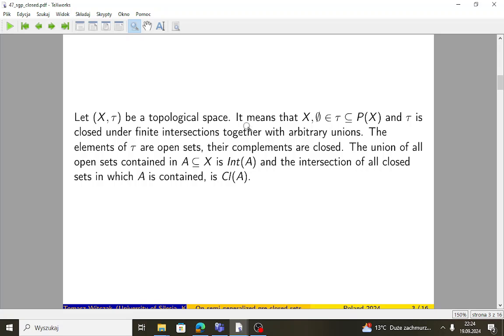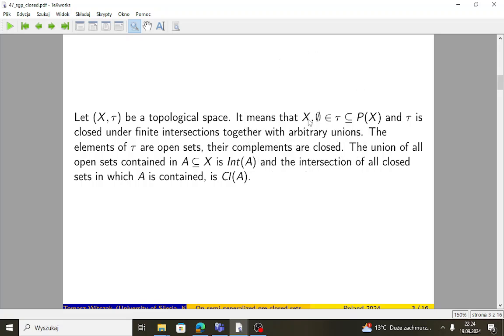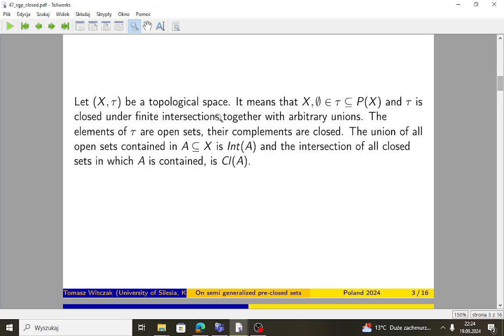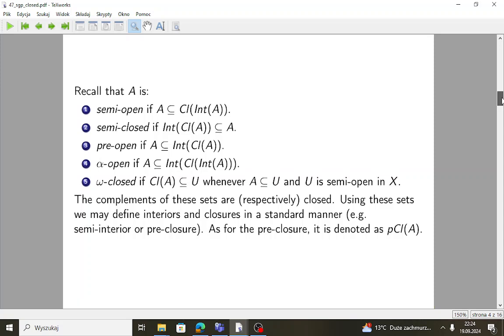First, recall the idea of a topological space. I think that you are familiar with this concept. We have a family of subsets that is closed under finite intersections together with arbitrary unions, and both the whole universe and the empty set are considered as open, and the complements of open sets are closed. The union of all open sets contained in A is the interior, and the intersection of all closed sets in which A is contained is the closure. Moreover, from other papers we can recall these definitions.